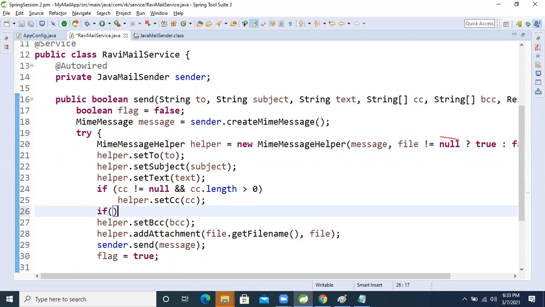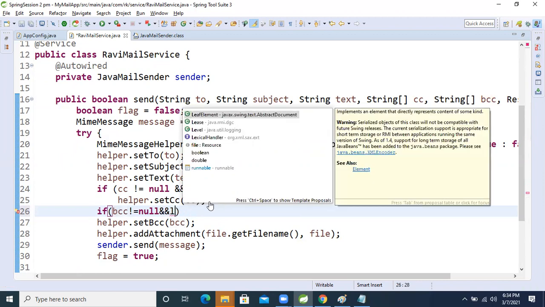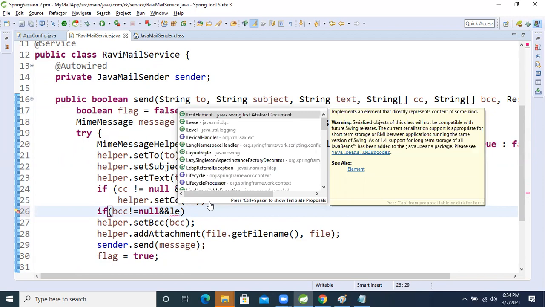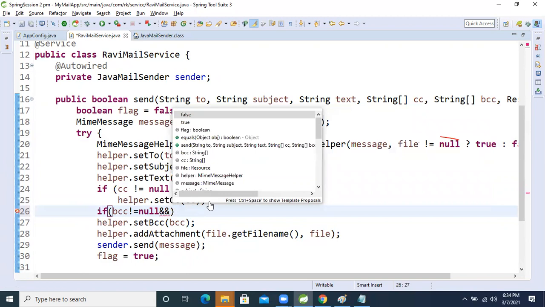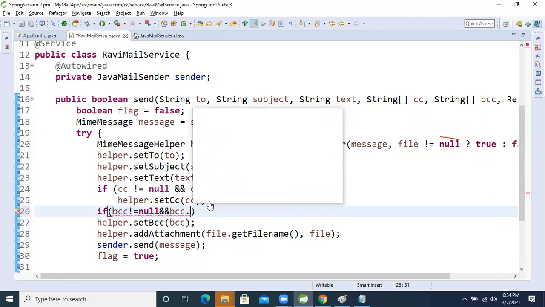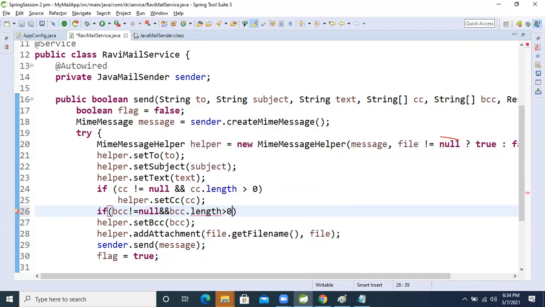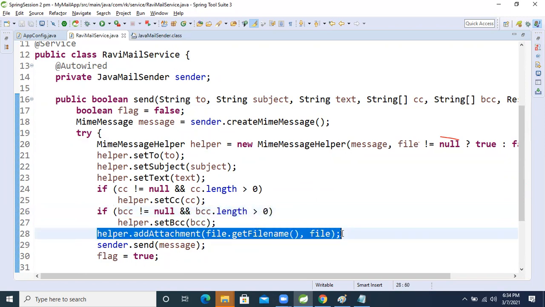For that, if bcc not equal to null, and bcc dot length greater than 0. Okay, so again the file also: every time the end user is not attaching the file.